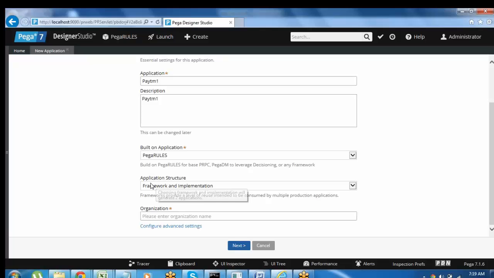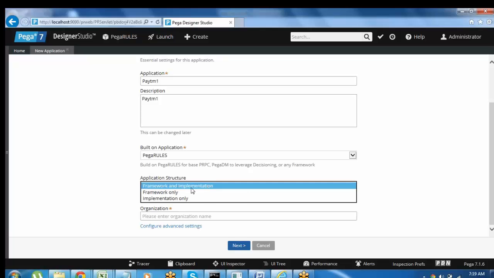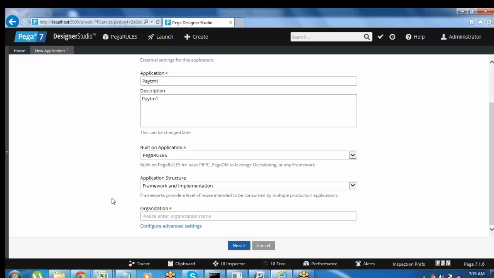Okay, so here on the application structure, you can... Hi Hari, Naveen, just tell me. Hari, Naveen here. Okay. You're saying like reusable, we need to select the framework.